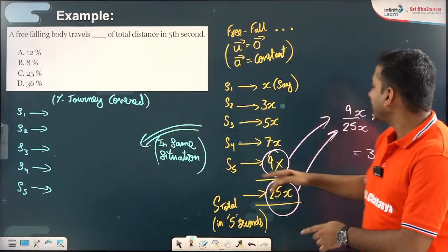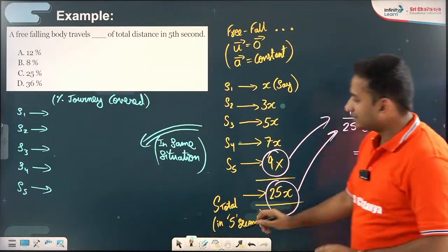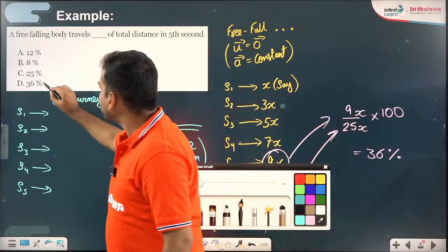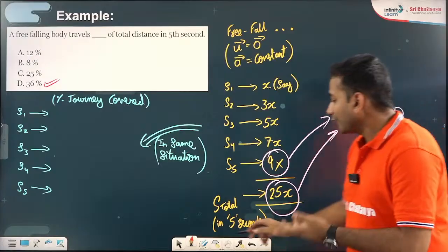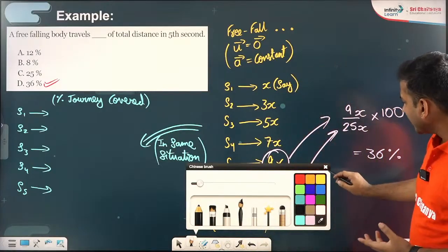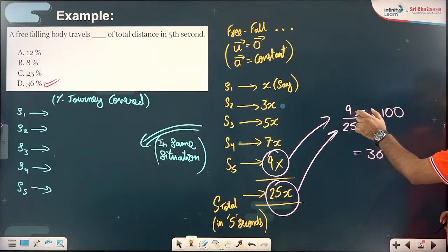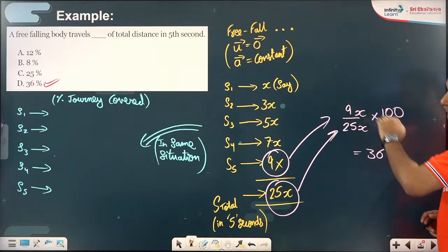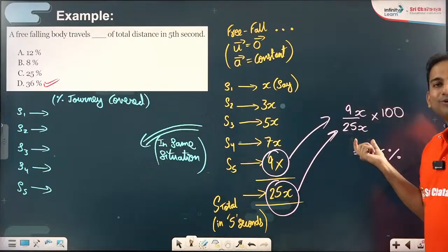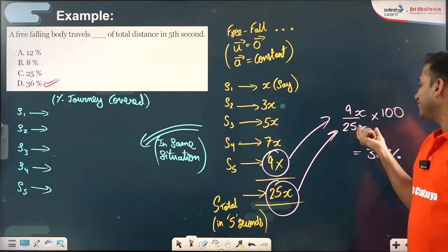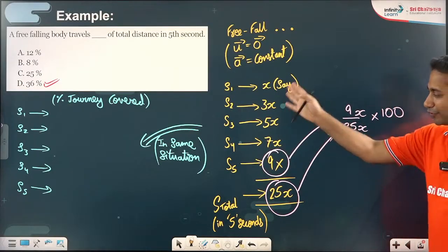Here they have asked you only one problem. We have answered it. The answer is 36%. But every time the favorable case will keep on changing for every interval. The total number of cases will be every time 25x into 100 for the first 5 seconds.